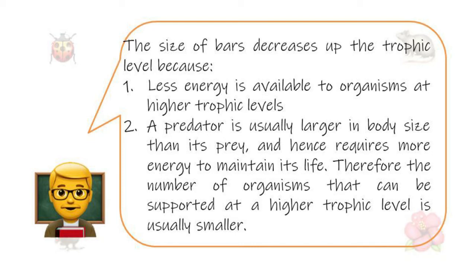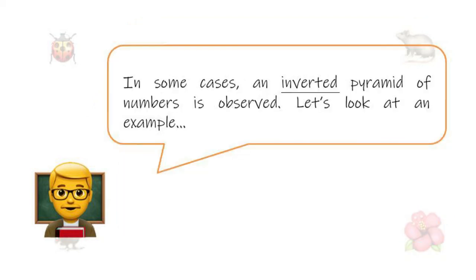And a predator is usually larger in body size than its prey, and hence requires more energy to maintain its life. Therefore, the number of organisms that can be supported at a higher trophic level is usually smaller. In some cases, we can see an inverted pyramid of numbers. Let's look at an example.